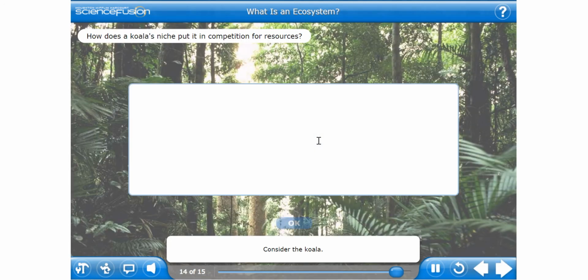Consider the koala. How does a koala's niche put it in competition for resources? Use the space to answer. Then click OK.